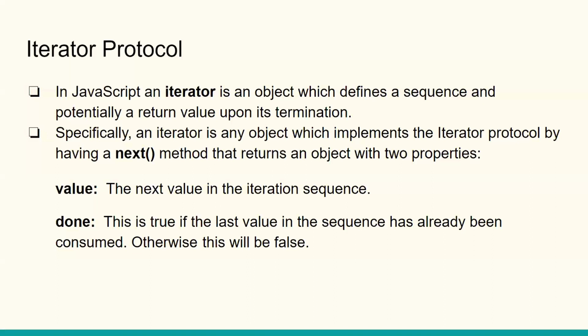An iterator is an object which implements the iterator protocol by having a next method. The next method returns an object with two properties: the first property is value and the second is done. Value means the next value in the iteration process, and done is a boolean value. If the iteration is already completed, then done returns true, otherwise it will be false.